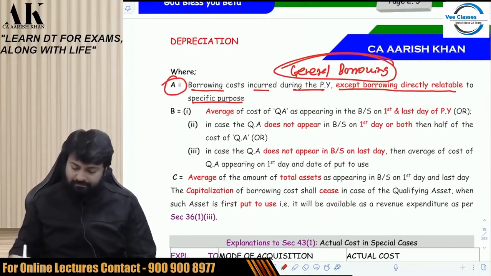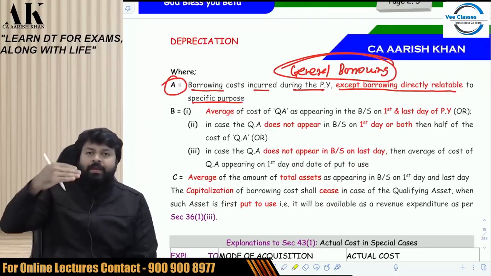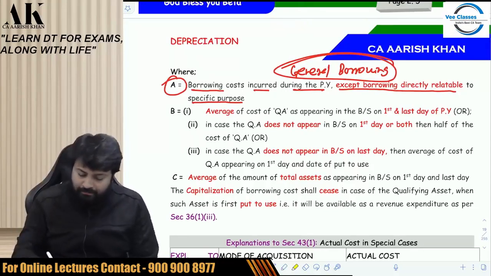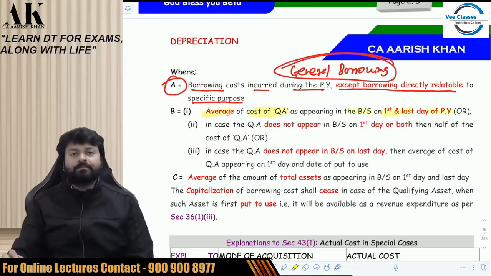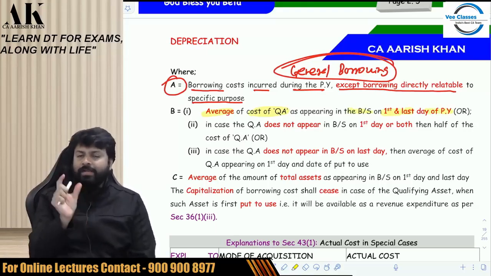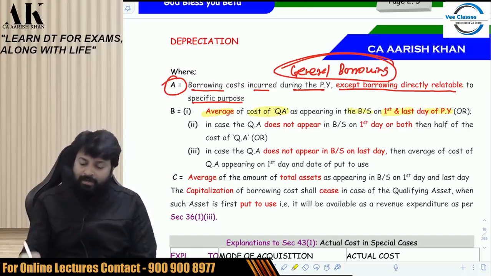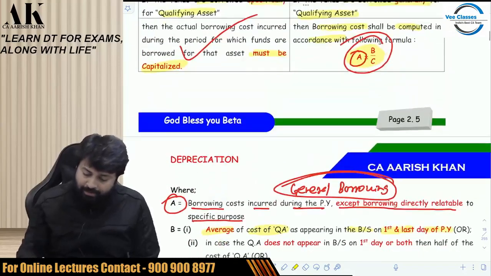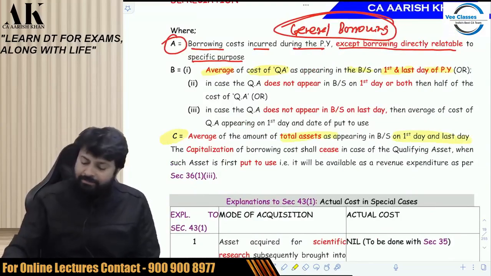Okay. Now we are interested in A into B divided by C. Now what is B? B has 3 points. Wherever you fall, you have to take accordingly. Average of qualifying asset in the balance sheet as on the first day and the last day of the previous year. So whatever is the first day, 1st April 2022, take the value of qualifying asset. 31st March 2023, take the value of qualifying asset. Take the average. That is point number B. What is point number C then? Point number C is nothing but the average of balance sheet total. So it's a very simple and common sense provision.